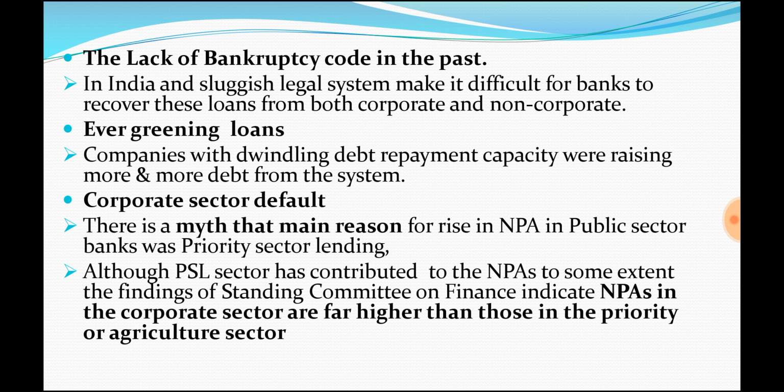The bank's idea was that by providing this further loan, the company would repay for some time, and in the meantime the economy would recover, they would earn profit again, and be able to repay the loans. But instead the NPAs rose because of this evergreening of loans. So please understand why the NPAs increased.